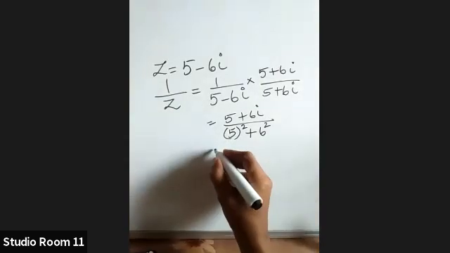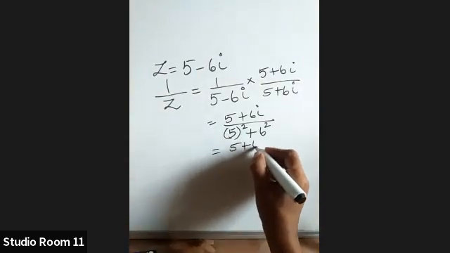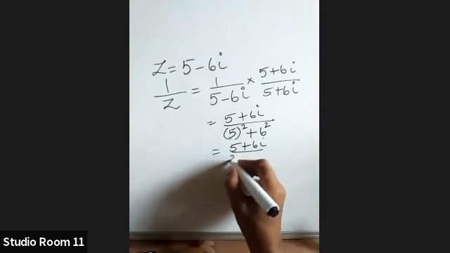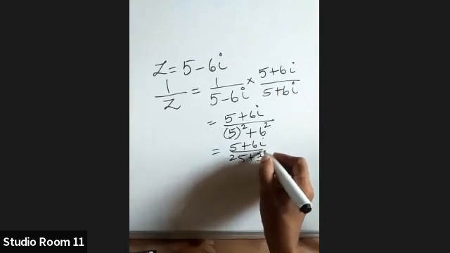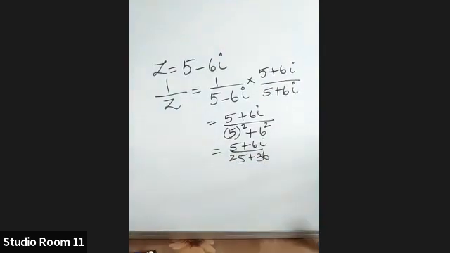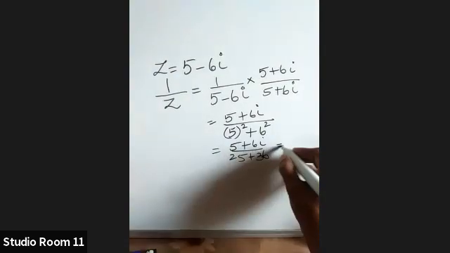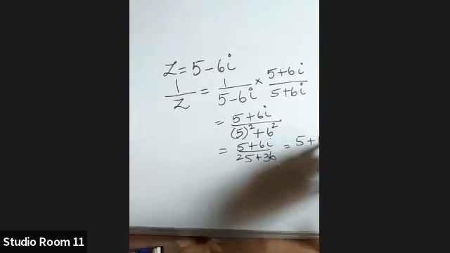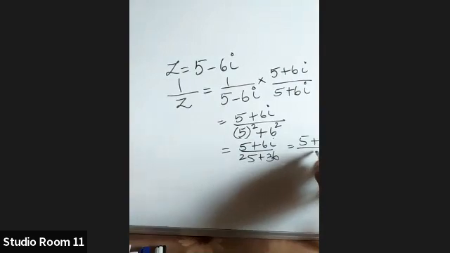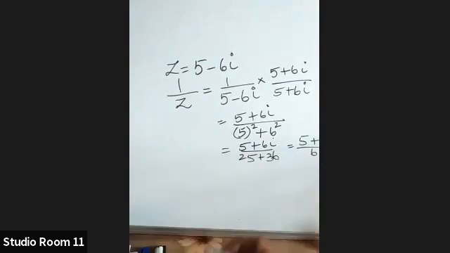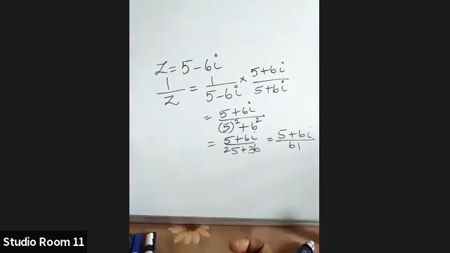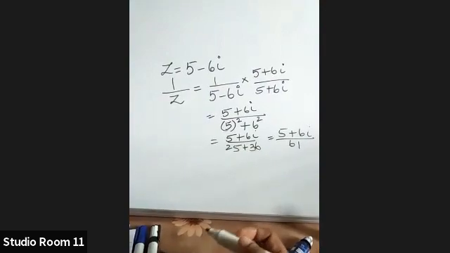Okay. So that is same as 5 plus 6i by 25 plus 36. Now what is 25 plus 36? 25 plus 36 is 61, isn't it? We can write this as 5 by 61 plus 6 by 61i.